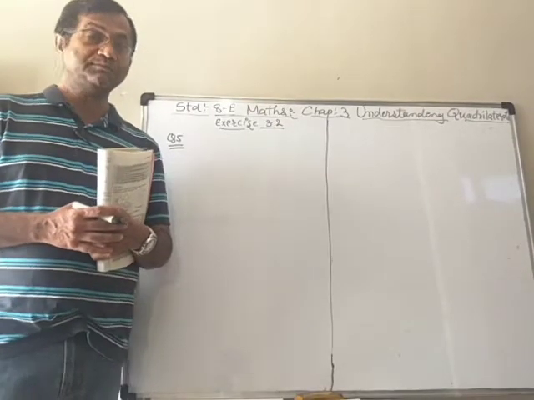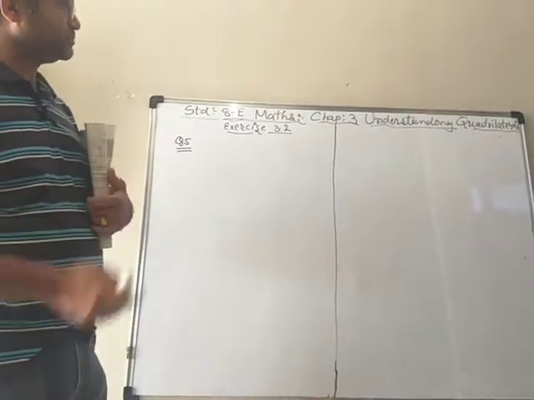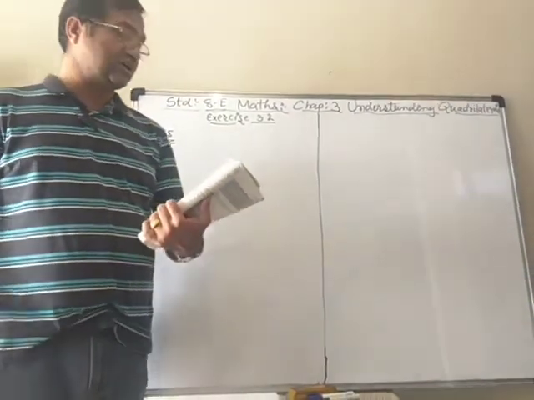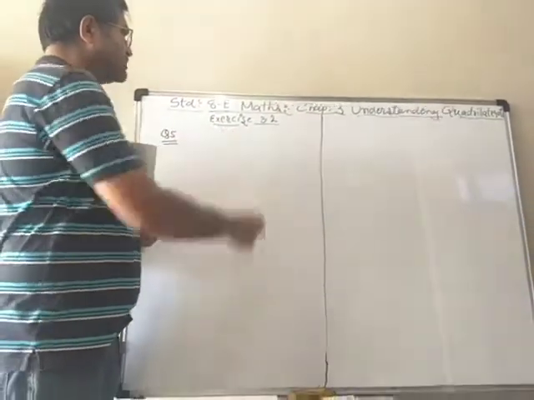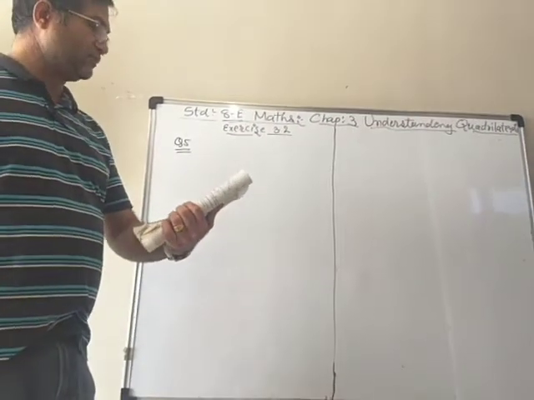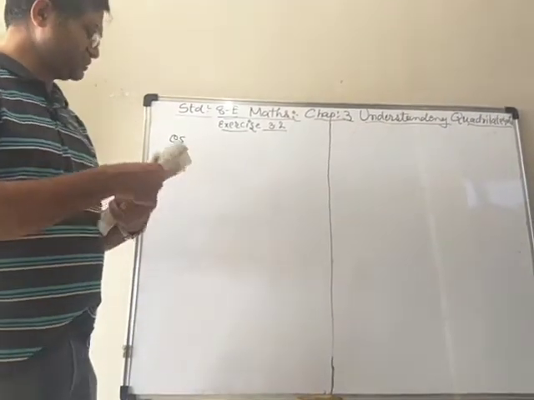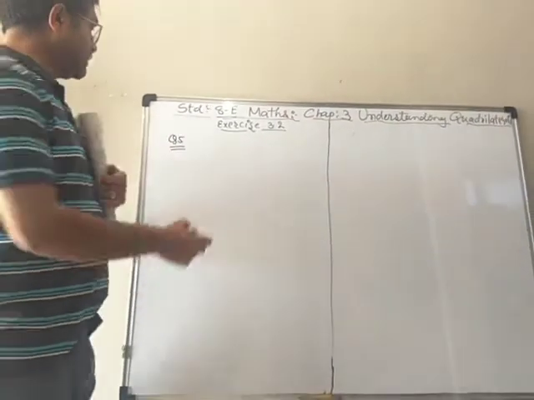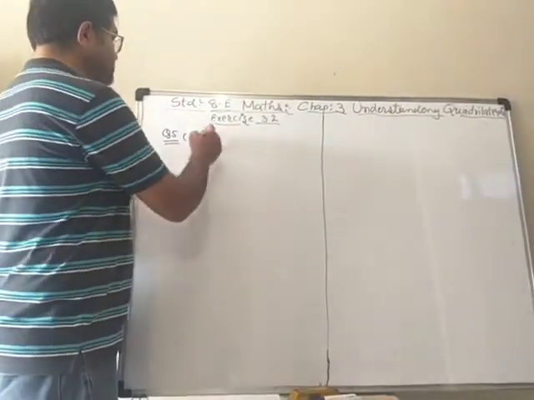8th English medium. In maths, we are busy with chapter number 3, understanding quadrilaterals. And in exercise 3.2, we finished 1 to 4 questions. Now, question number 5, in which the first question is: is it possible to have